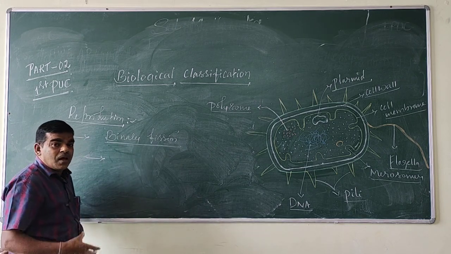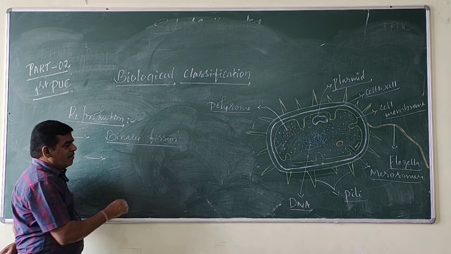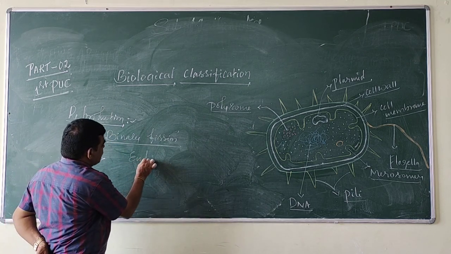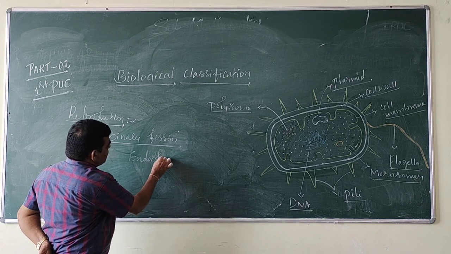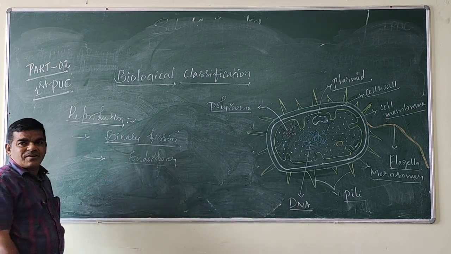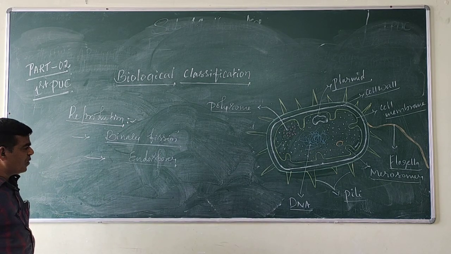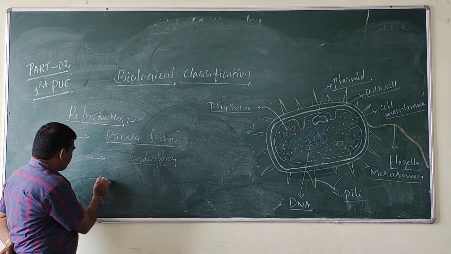During unfavorable conditions, bacteria can reproduce by endospores.